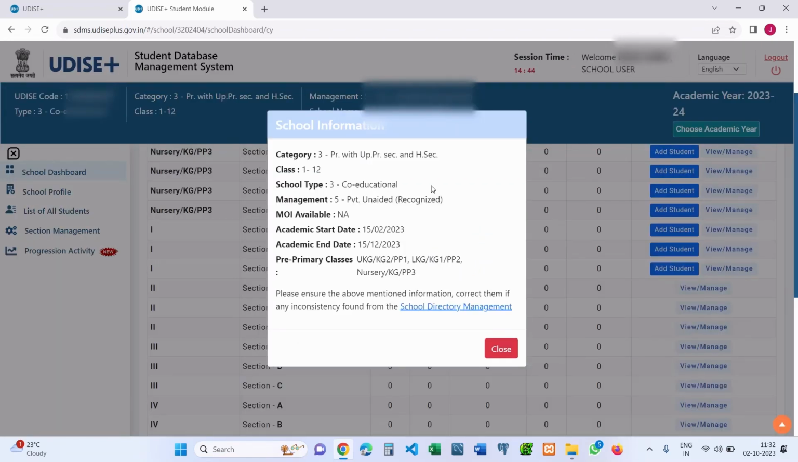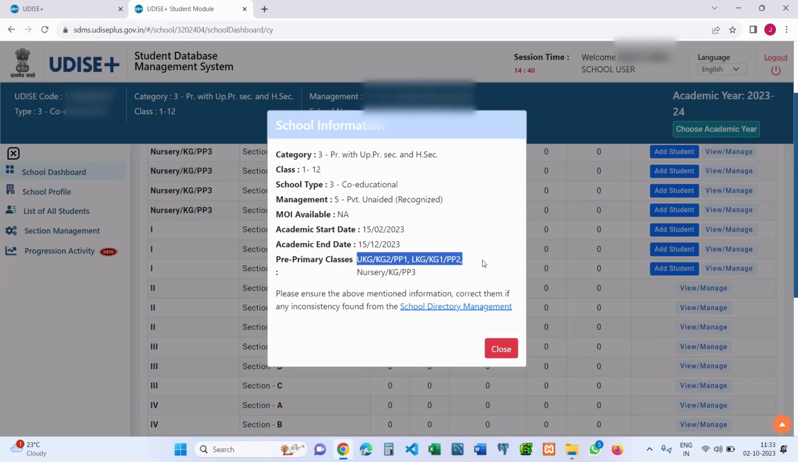But before we start the student progression activity, several parameters need to be checked, like school category, low class, high class, school type, management of the school, medium of instruction, academic start date and academic end date, and pre-primary classes available in the school. So if any of these categories are required to be updated, suppose you need to update the pre-primary classes or pre-primary section, then you need to add one more section.